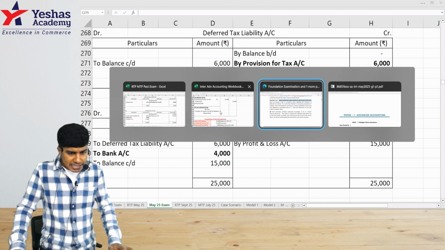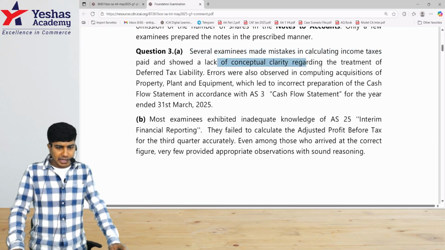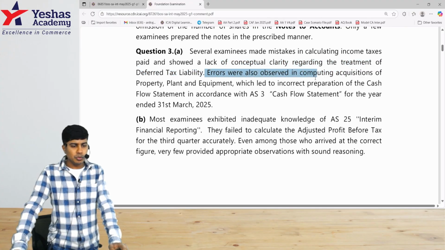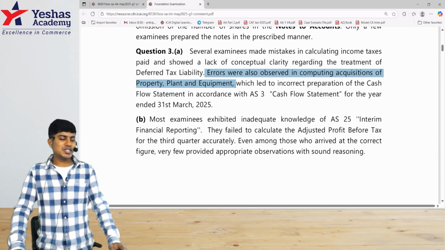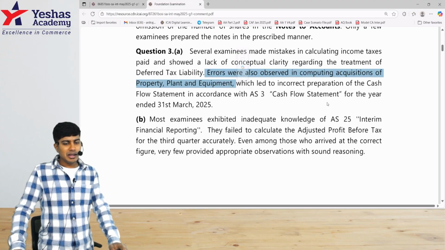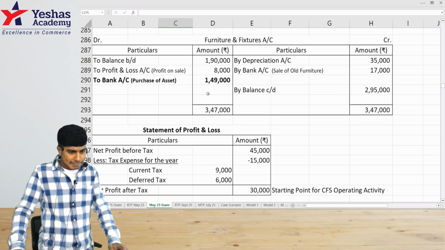Then let's see what is the next remark after question 3a. Showed lack of clarity on treatment of deferred tax liability. Errors were observed in computing acquisition of property, plant and equipment. This is where you can't make a mistake. Tax is still okay. That is a little tricky. But property, plant and equipment acquisition in 3a, what was that?